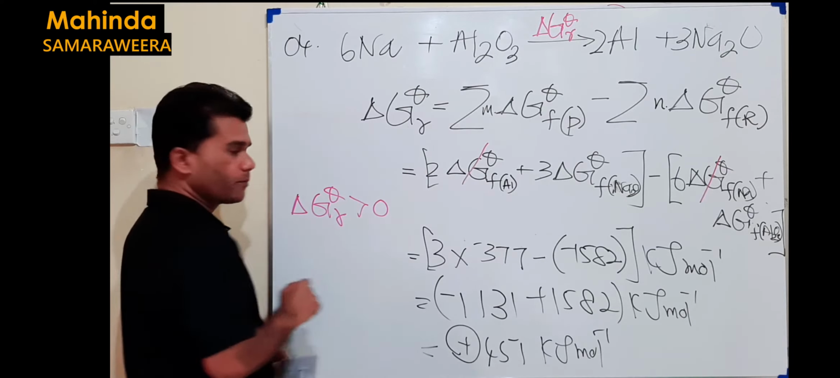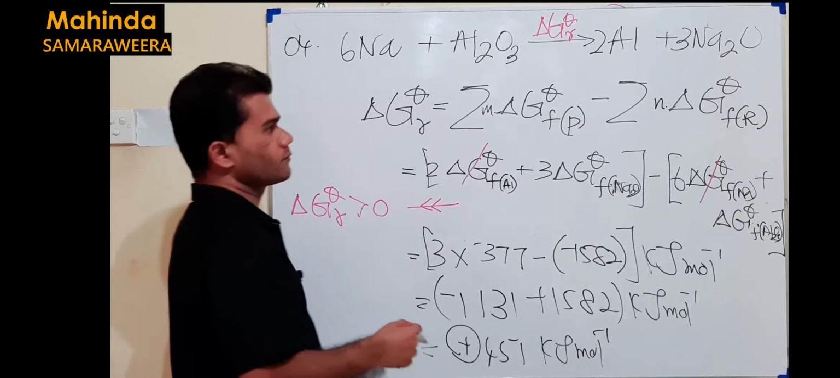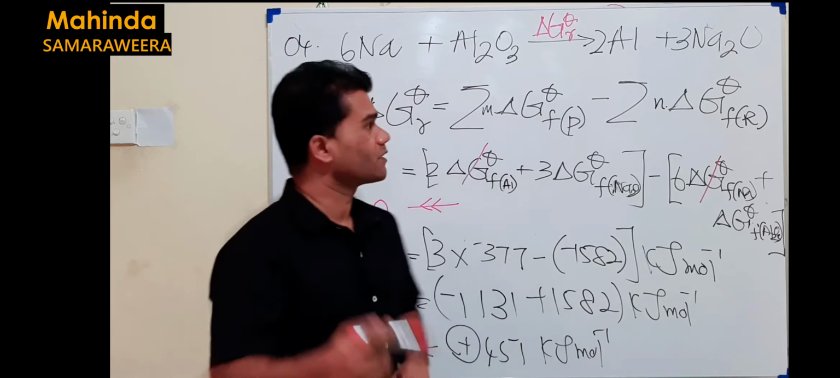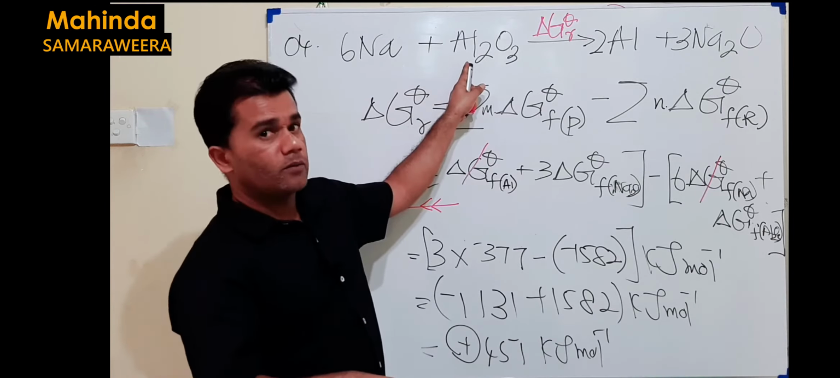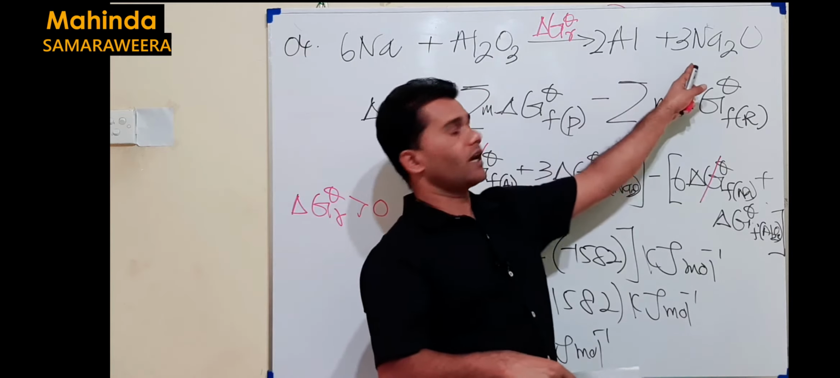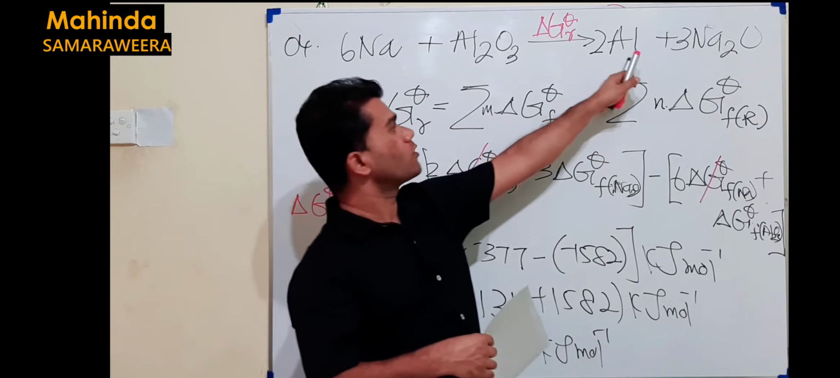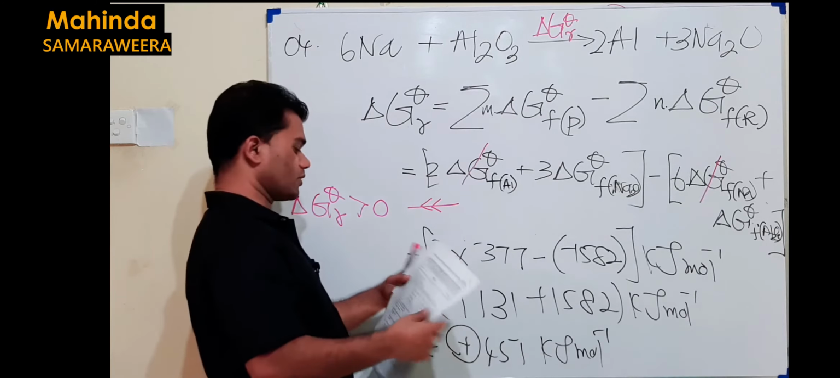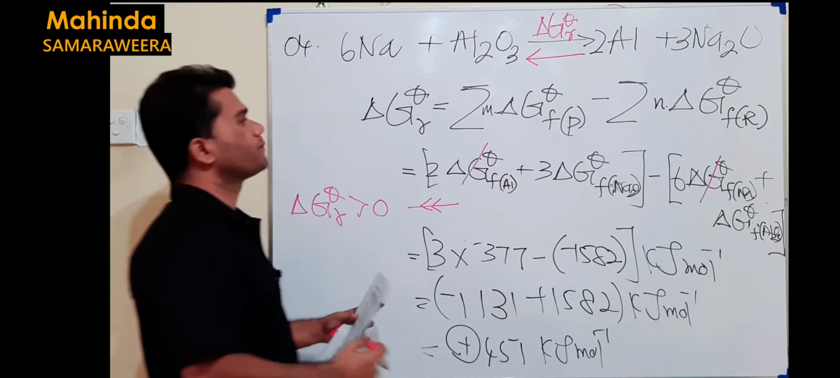So which one is favorable then? Reverse reaction is favorable here. Reverse reaction is favorable. What's the meaning of that? Sodium cannot react with aluminium oxide, but aluminium can react with sodium oxide. Aluminium can react with sodium oxide and produce aluminium oxide and sodium. So the reverse reaction here is favorable.